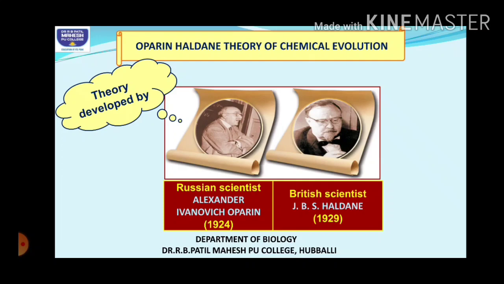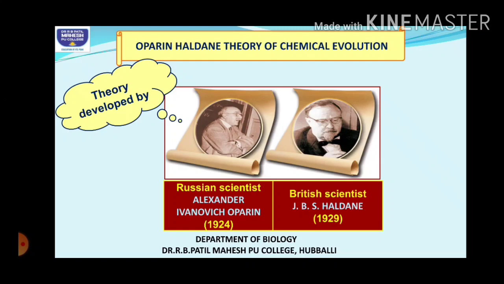Then, children, they supported biogenesis. Got it? Remember, this theory of Oparin-Haldane suggests both. They say that initially life originated abiogenetically from the non-living matter, that is nothing but the chemicals. Then how did the continuity of life take place? It is from one organism to another organism, that is nothing but biogenesis. So they said that life started abiogenetically, then it continued biogenetically.